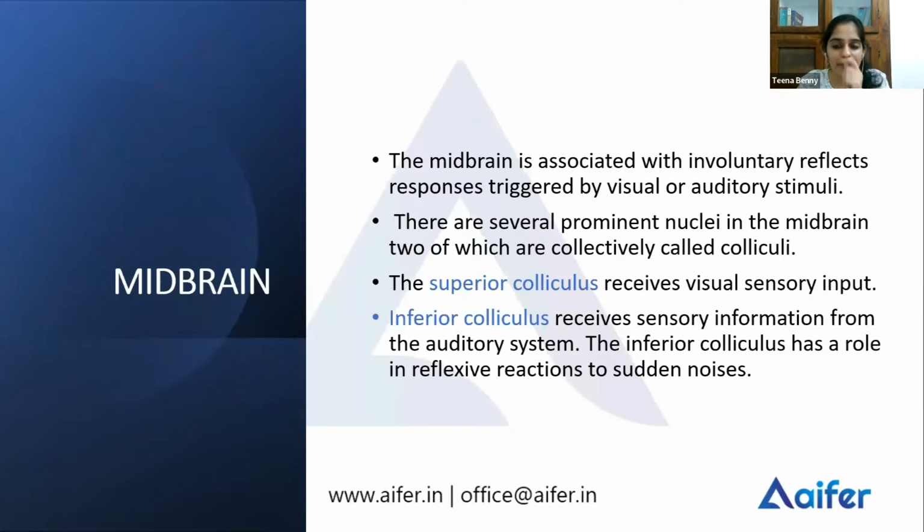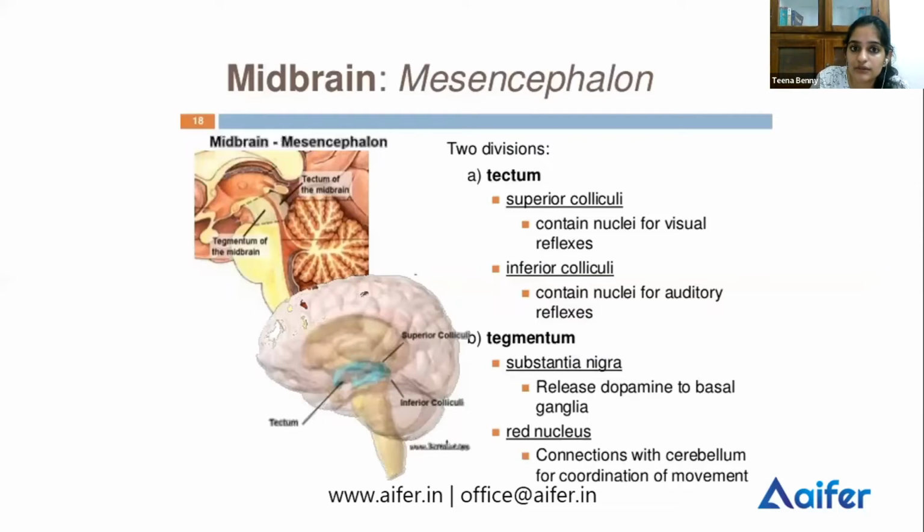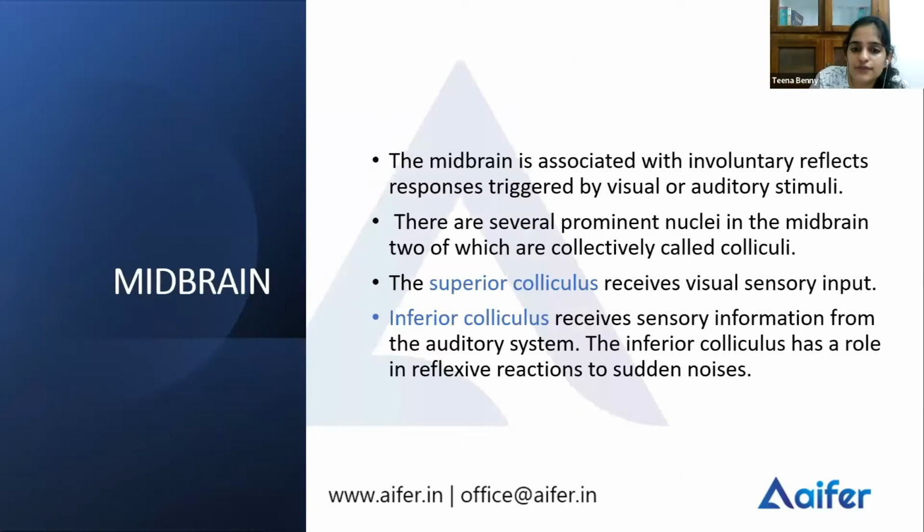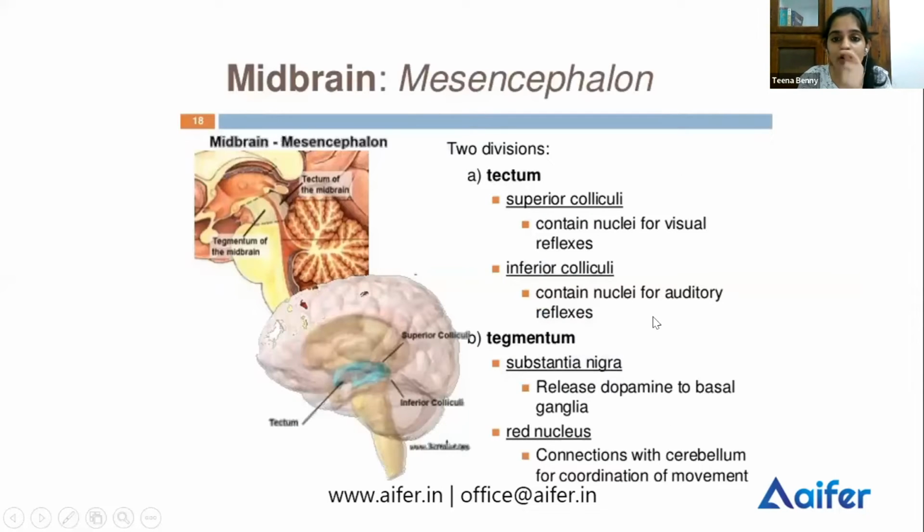Now, midbrain. What does the midbrain do? We said it has tectum and tegmentum. The midbrain has a lot of structures. We won't be going into detail with all the structures. We'll just be looking into two structures under the tectum, that is superior colliculi and inferior colliculi, and two structures under the tegmentum, that is substantia nigra and red nucleus.